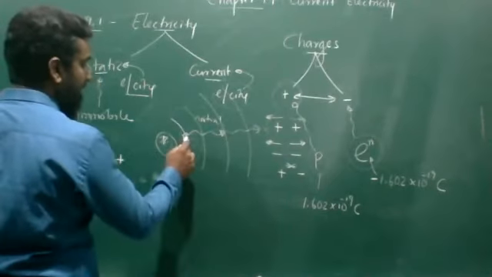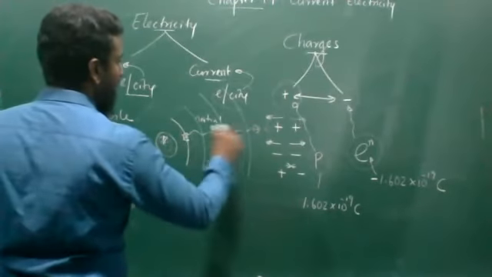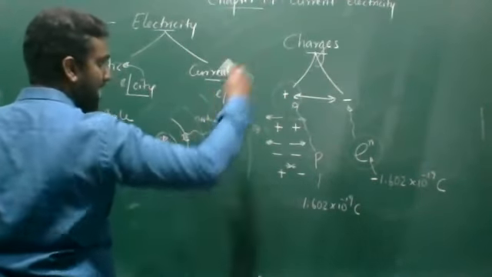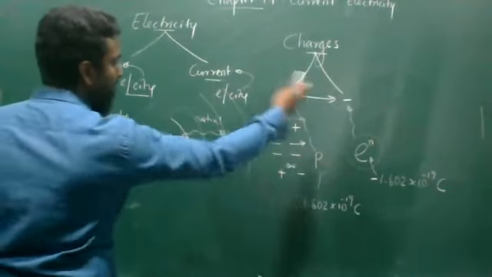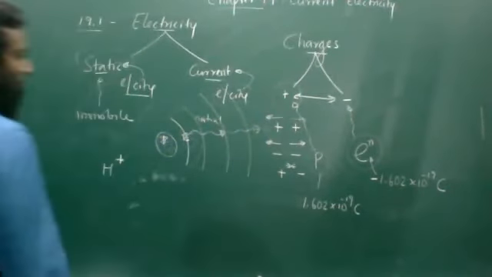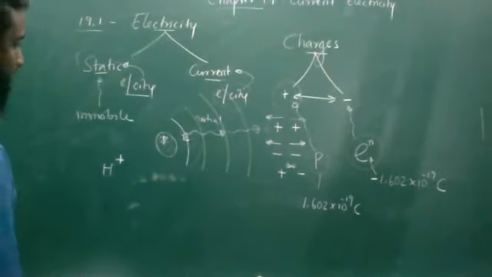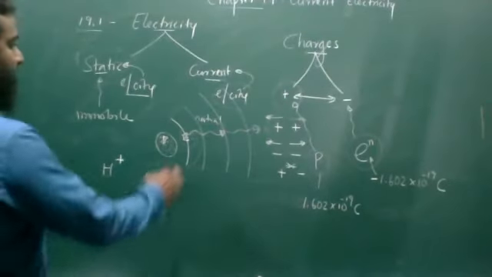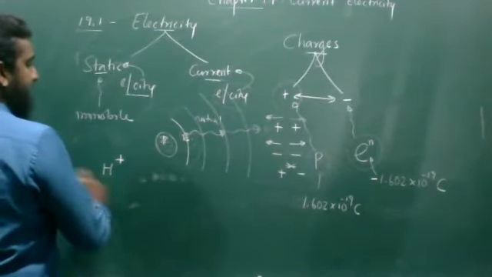If you give energy, it goes to higher energy levels, and after that it leaves the structure of the atom. This is what we are doing when we ionize it.